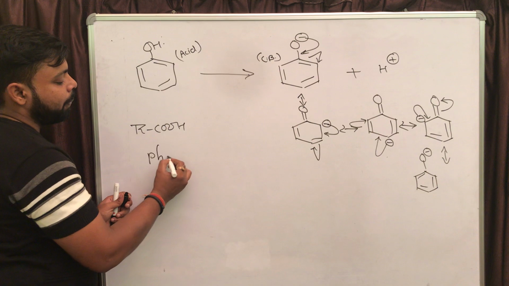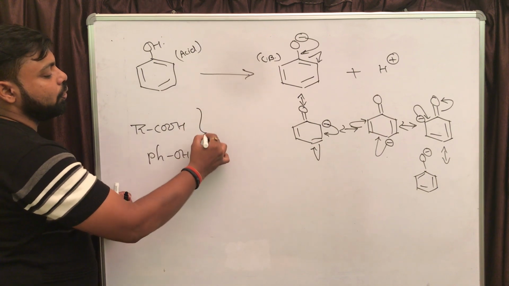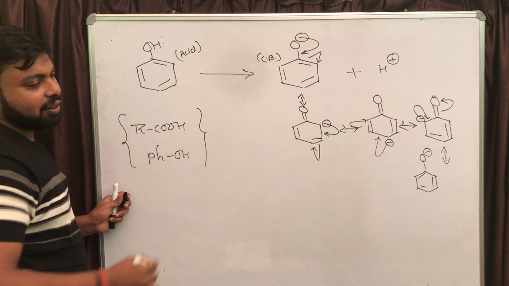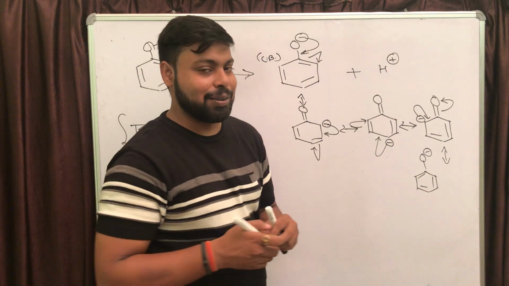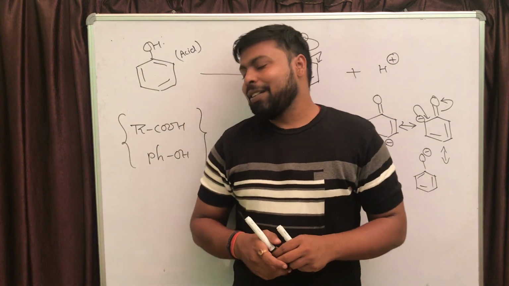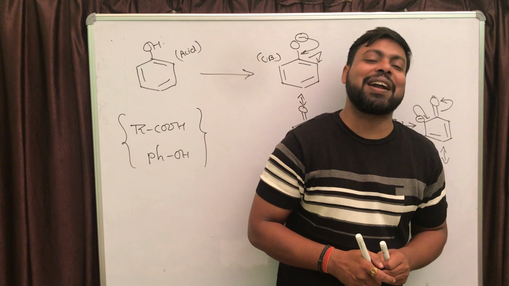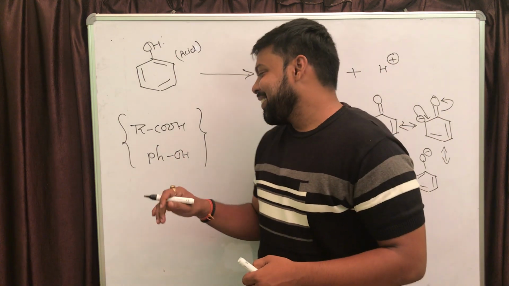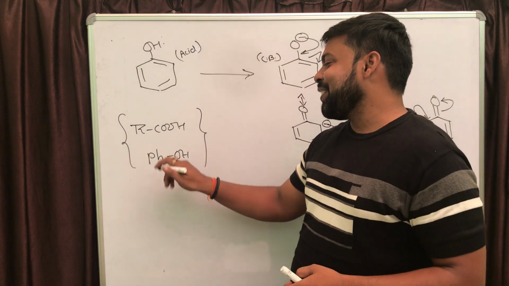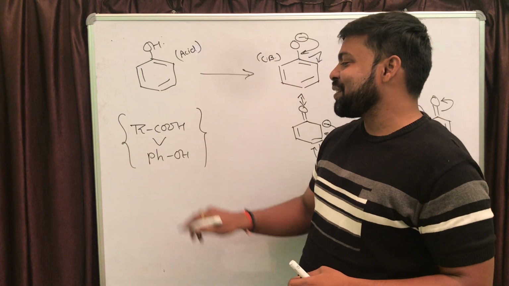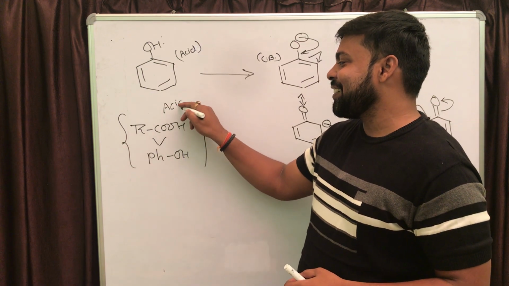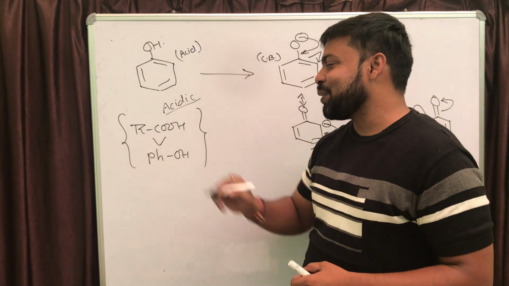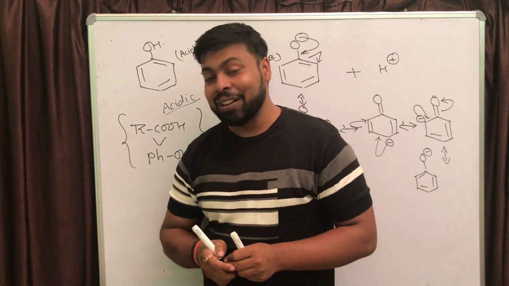Now the important question is, if it is asked to compare the acidic strength of carboxylic group and phenol, which one is going to be more acidic? It is important. Now if you know the practical fact, the acidic strength of carboxylic group is more than phenol.